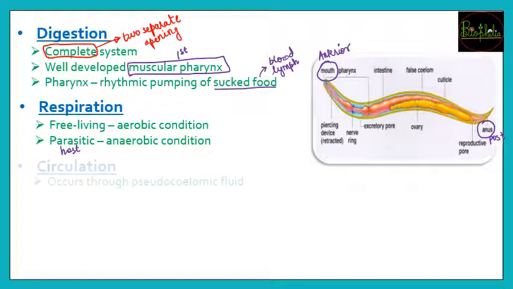So about circulation, for circulation they won't have a specific system like our heart and vessels and all that, but instead of that they would have the pseudocoelomic fluid. So what we saw about the coelom formation, it was a pseudocoelomate organism. Pseudocoelomate means the coelom formation has started a little, that coelom is going to secrete some fluids, and that fluid is nothing but pseudocoelomic fluid which will help in circulation.